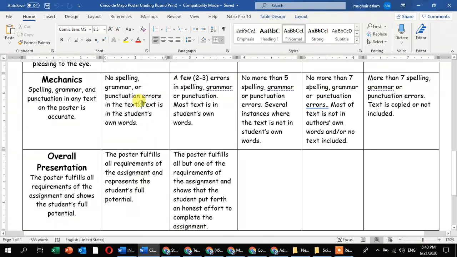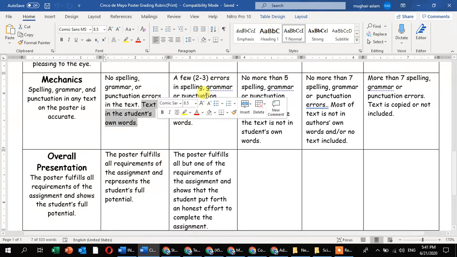This is one of the most important things. While you are studying your topic from different websites or different books or other resources like parents, teachers, elders, brother, sister, then according to your understanding, you will write something about the topic in your own words. Then this is called the mechanics of your poster, and after that you will check your spelling, grammar, and punctuation errors in your text.